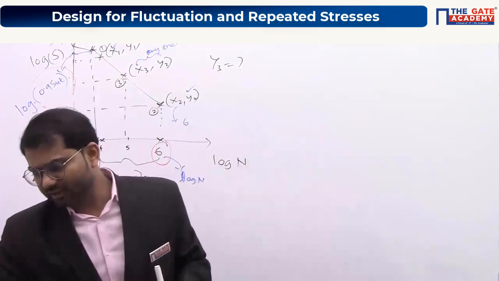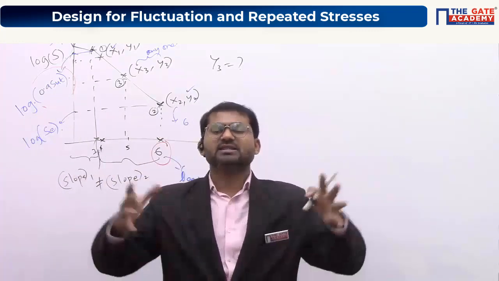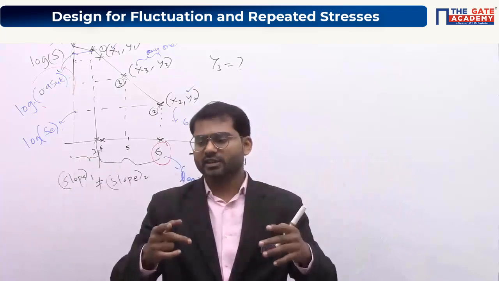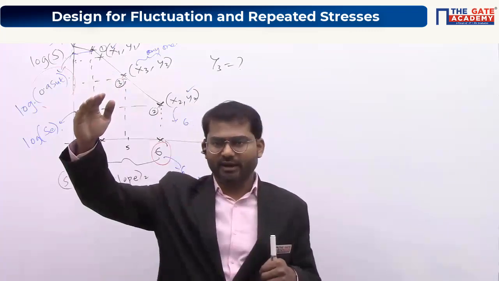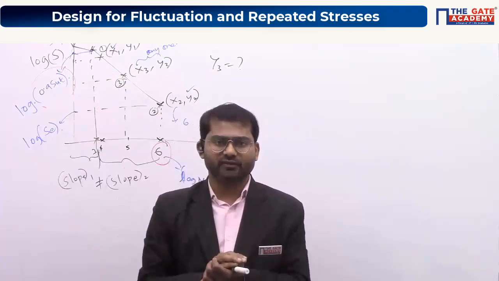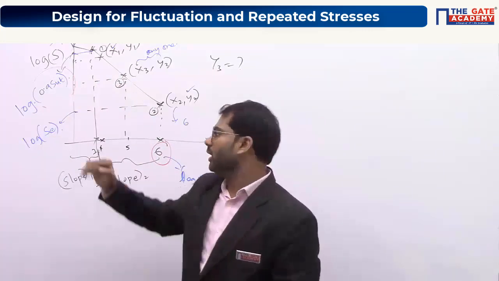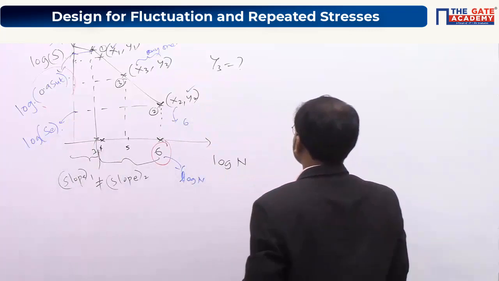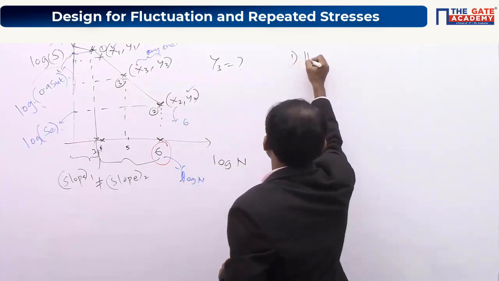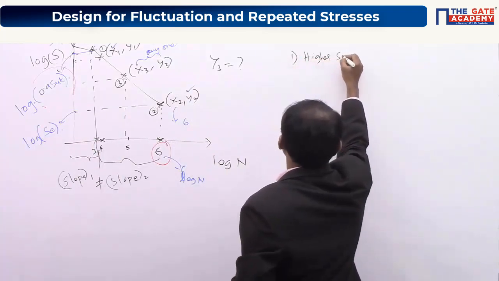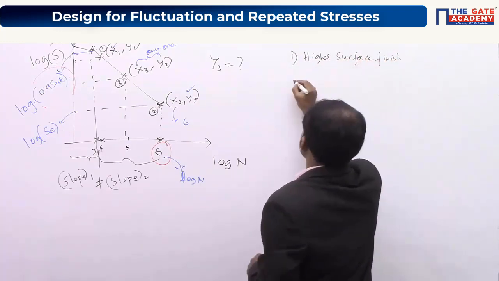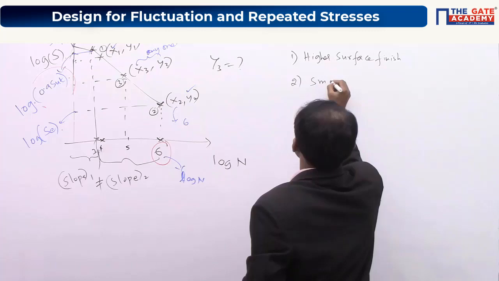Okay, and the second one is size. The more the size of the component, or I'll put it this way: higher surface finish is required. In the same way, lesser size is required. The smaller the size of the component, the closer it is to this particular value here. So what are the conditions here? Higher surface finish, and second one is smaller size.